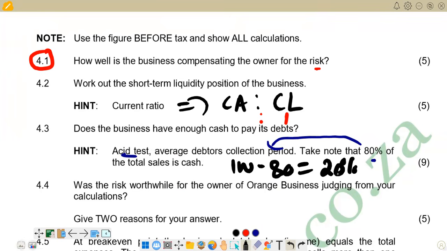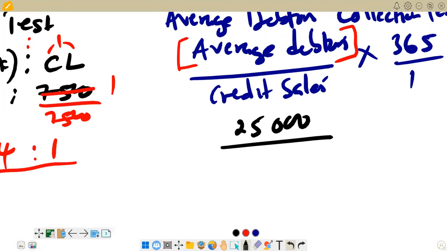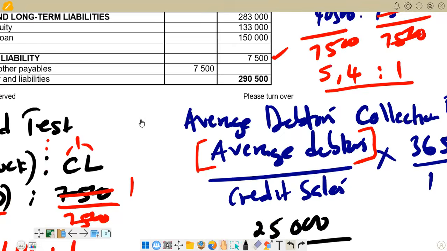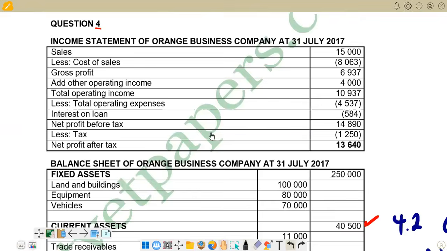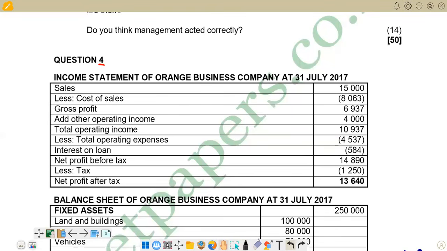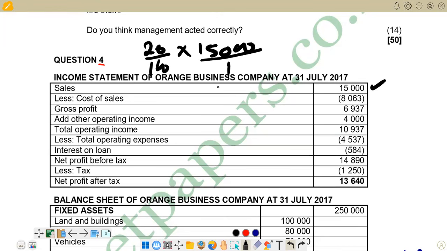So we are concerned about credit, so we're going to use 20% of the sales figure that we are given there to find the credit sales. If you come here now, we can check the total sales that we are given in the question. We are given 15,000. So we know that now 20% is credit. Then we multiply by 15,000 so that we find the credit sales. Then we calculate there. Let's try to calculate, and we see what figure we have there.